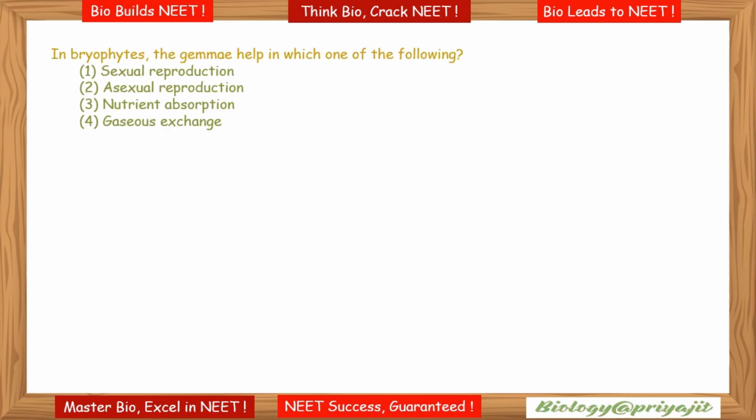Next question: in bryophytes the gemmae help in which of the following? Asexual reproduction in liverworts takes place by fragmentation of thallus or by the formation of specialized structures called gemmae. Gemmae are green multicellular asexual buds which develop in small receptacles called gemma cups located on the thalli. The gemmae become detached from the parent body and germinate to form the new individual. So here the correct answer is option 2, asexual reproduction.